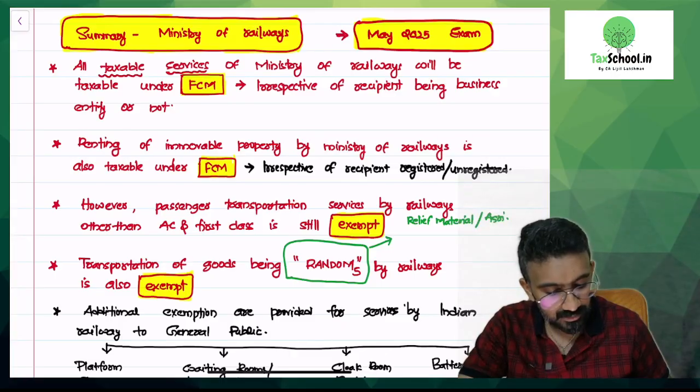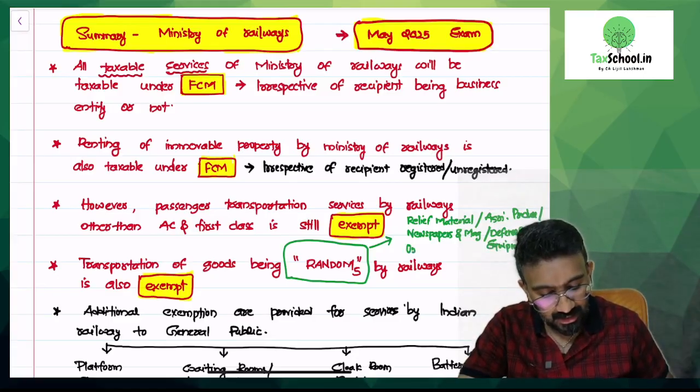agriculture produce, newspapers and magazines, defense and military equipments, organic manure like cow dung and compost and all that.